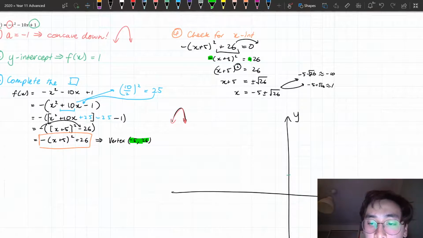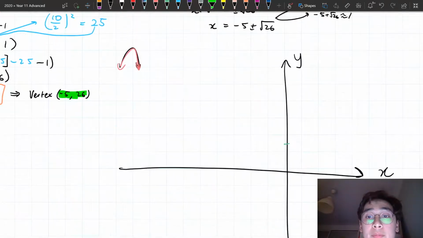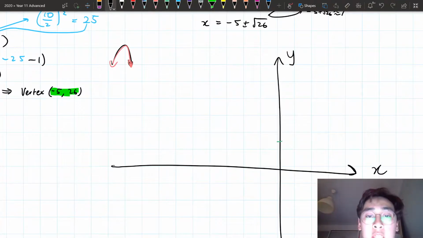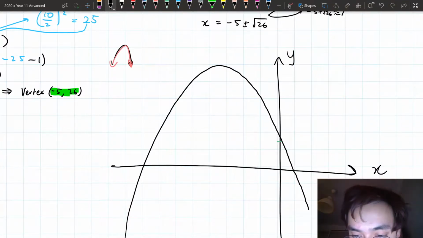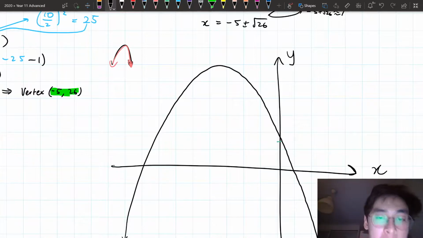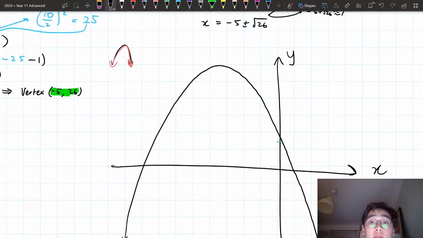Now that I've got that information, I'm going to draw my parabola. I'm going to do that first and then I'm going to label. So here we go. I'm going to go like this, got a vertex, go down here. And I think that might be my most pretty parabola yet. I don't know, give me a second just to admire it. Okay, I've had my moment. Okay, cool. Now I'm going to label all my important information.